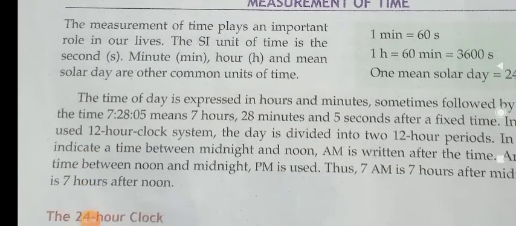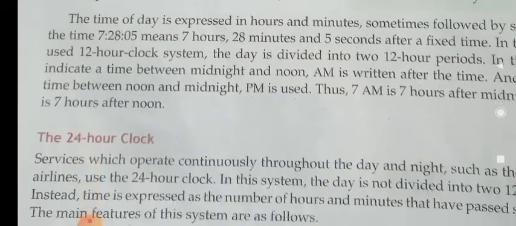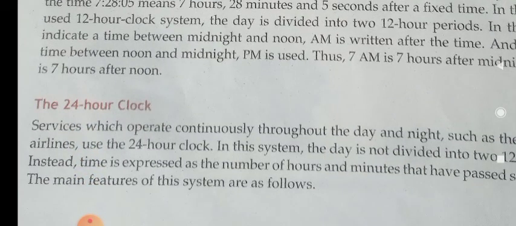So nowadays we are following the 12 hours clock, isn't it? From morning 12 AM to afternoon 12 PM, and afternoon 12 PM to midnight 11:59 PM we are using the 12 hours clock. But in railways and all, they use the 24 hours clock, where there is no need of mentioning AM or PM. Okay, it works continuously, and there is no difference between AM and PM. Only in the 12 hours clock we mention whether it is AM or PM. AM means in the morning and PM means in the evening. You know that, right? Yes.